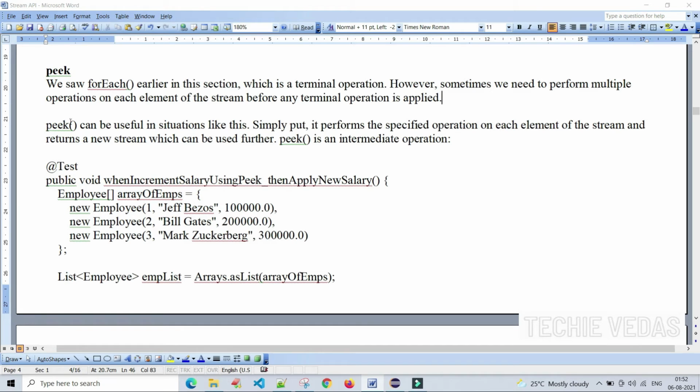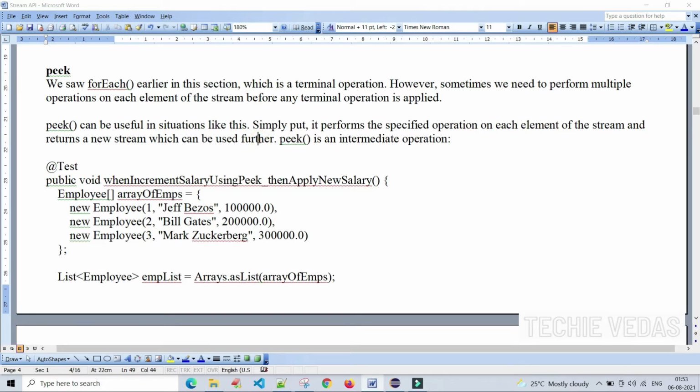The peek method can be useful in situations like this. Simply put, it performs the specified operation on each element of the stream and returns a new stream which can be used further.